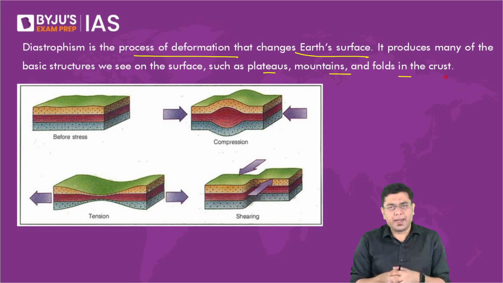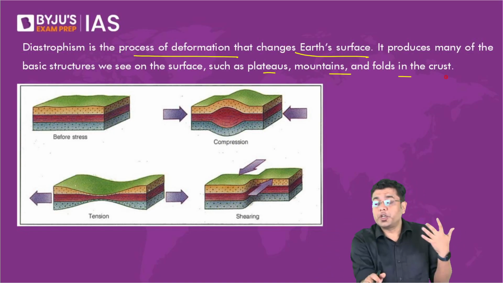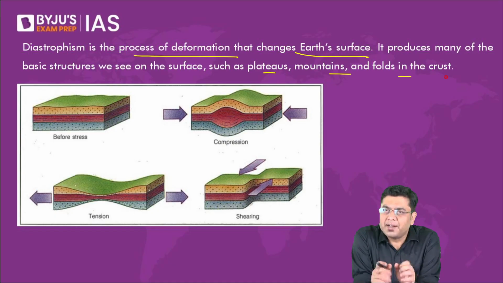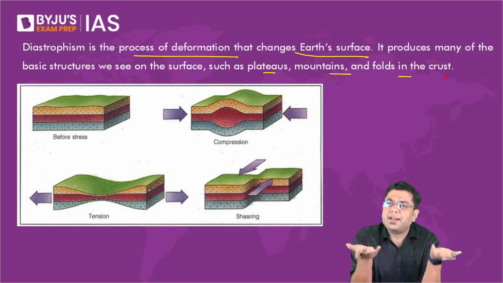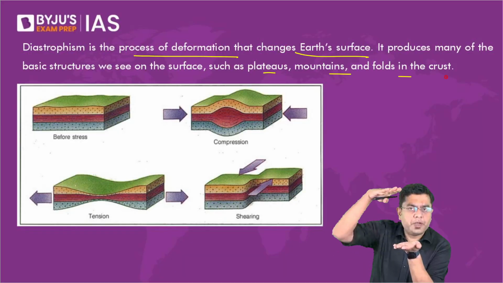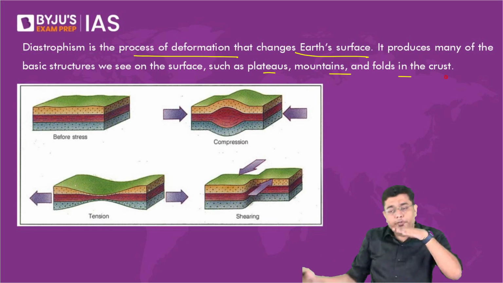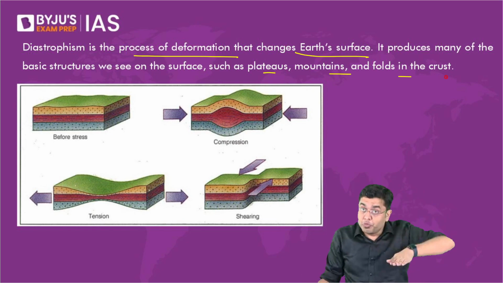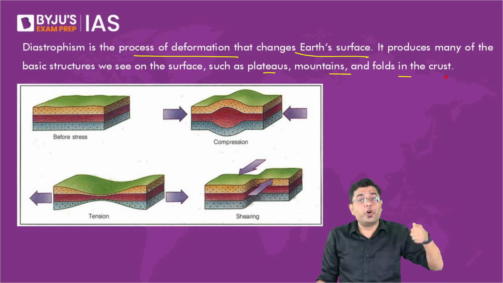But it is not only that. Remember, while discussing the convection current theory, we had a discussion about the fact that the Earth's surface experiences heat coming from inside, and that is the residual heat. And that heat can lead to the upliftment of the land and also the subsidence of land in certain cases. So there is also sometimes the vertical movement which can be initiated by the endogenic forces or the diastrophism.